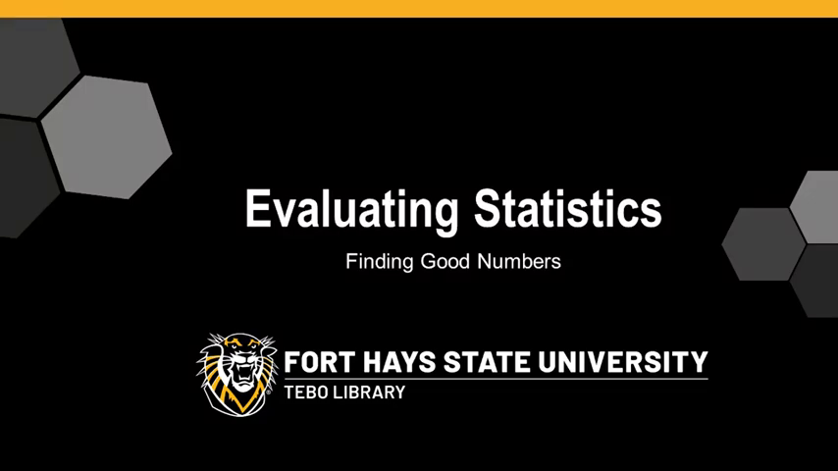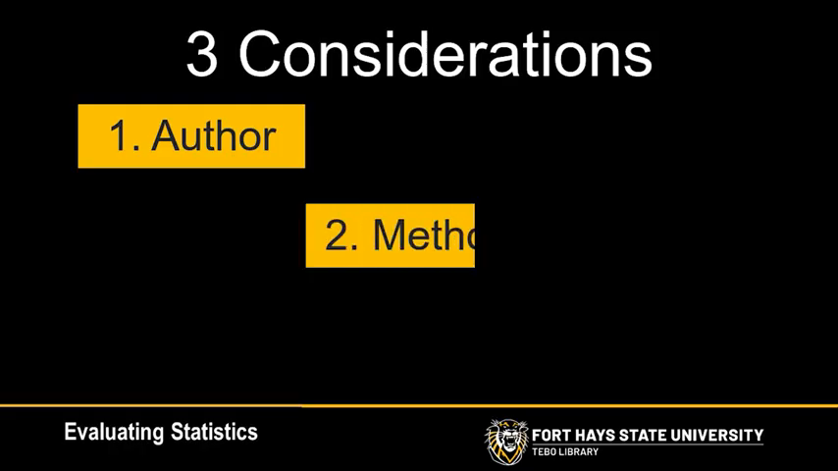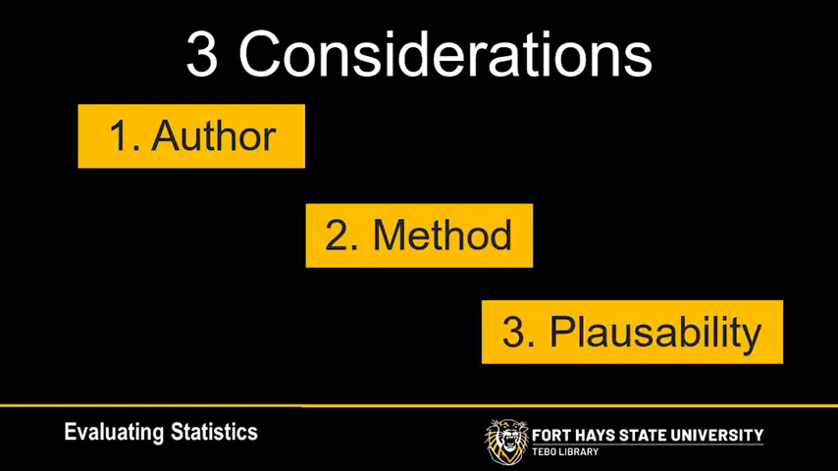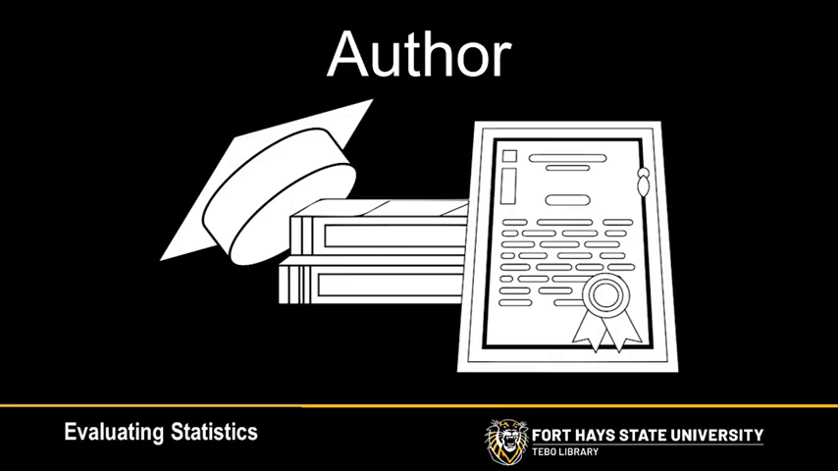Hello. In this tutorial, I will show you how to evaluate the accuracy of statistics. When evaluating statistics, there are three primary considerations: author, method, and the rule of plausibility. One of the first things you should look at is the credentials of the creator.